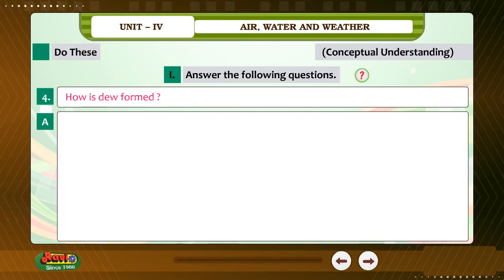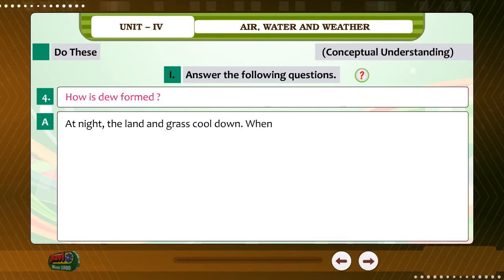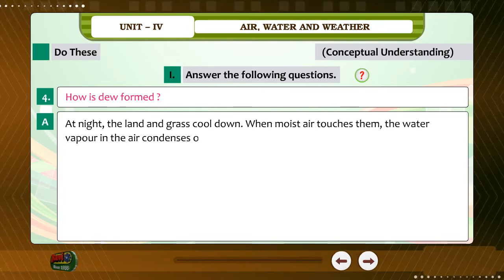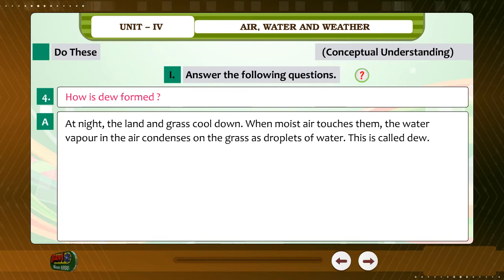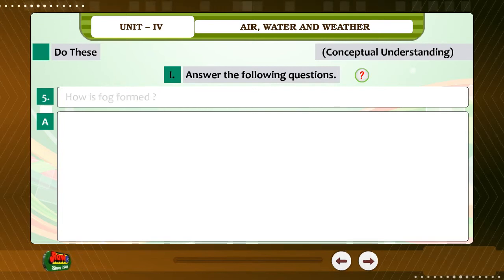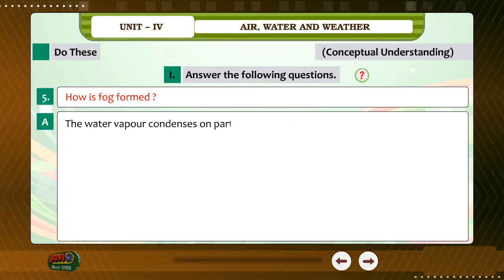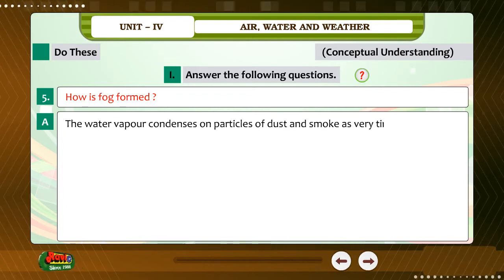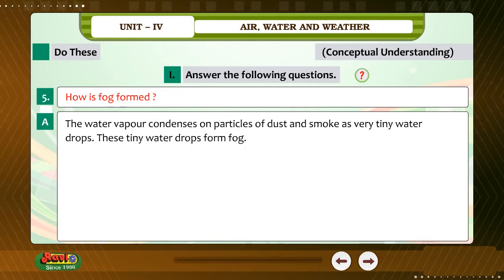4. How is dew formed? Answer. At night, the land and grass cool down. When moist air touches them, the water vapor in the air condenses on the grass as droplets of water. This is called dew. 5. How is fog formed? Answer. The water vapor condenses on particles of dust and smoke as very tiny water drops. These tiny water drops form fog.